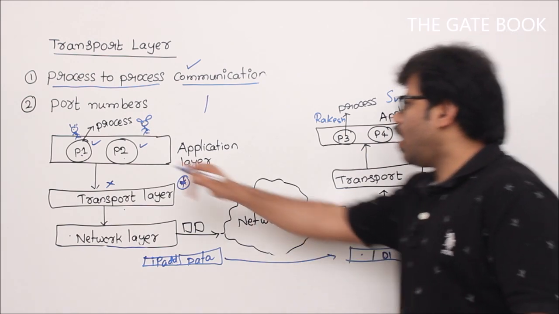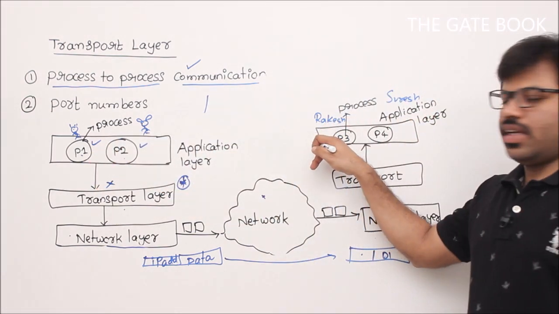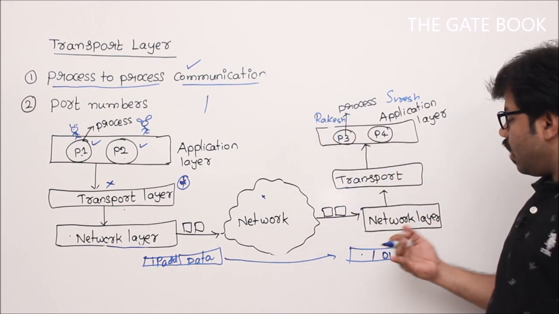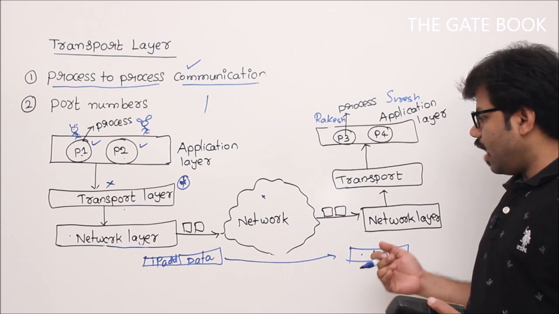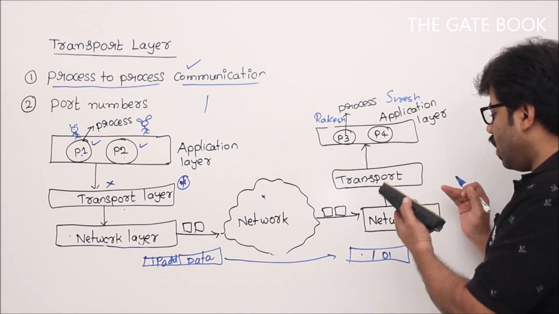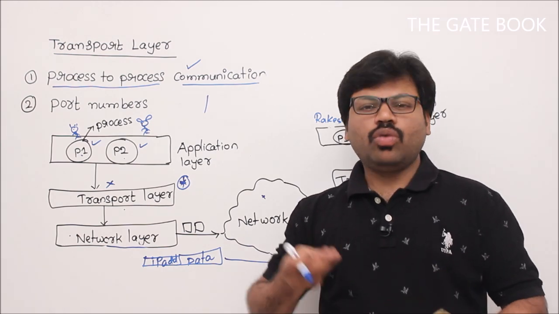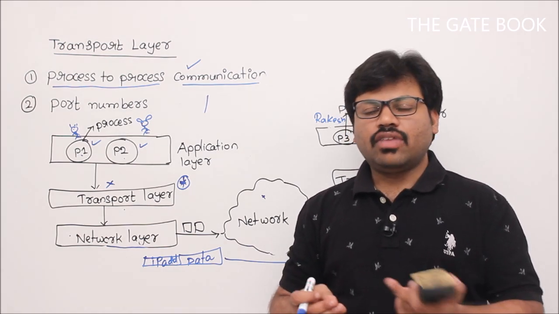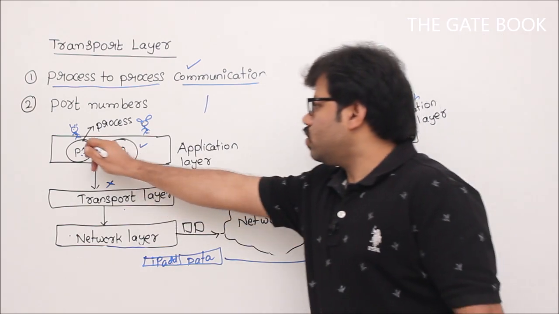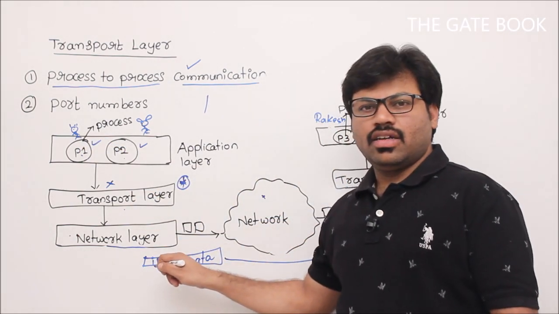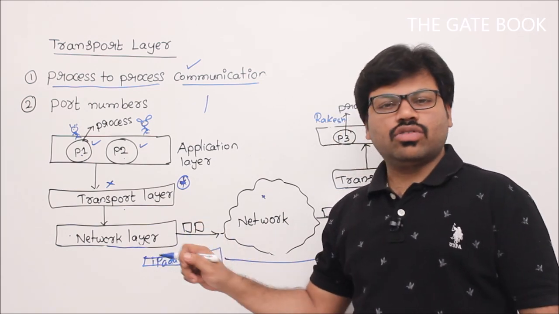But here actually Raju and Rakesh are communicating. Finally, this data has to be given to Rakesh. But how will the network layer know that? The network layer has only an IP address. It's like a postman who knows only the house address, but doesn't know to whom he has to give. Then what is the danger you see? Raju is writing a letter to Rakesh, but he did not mention the name. He just wrote the address of the house.